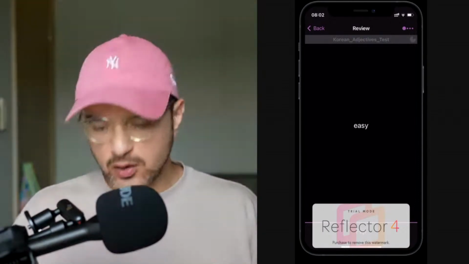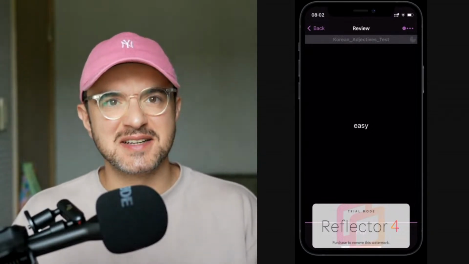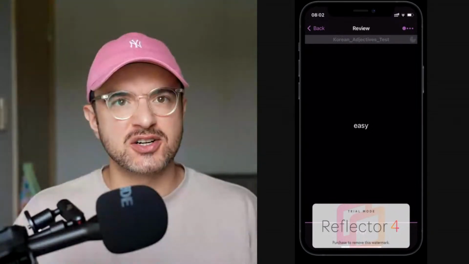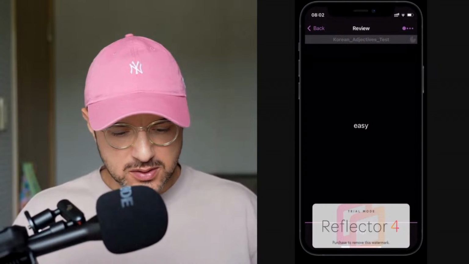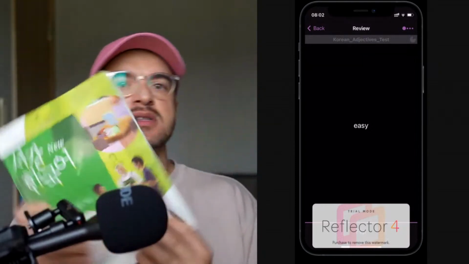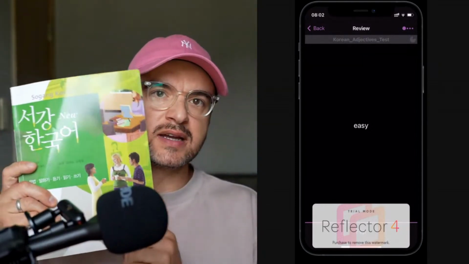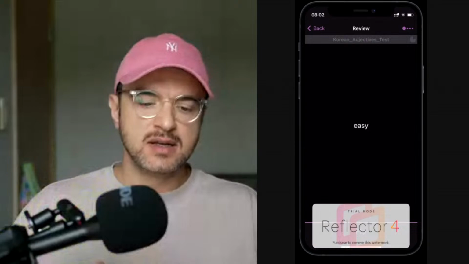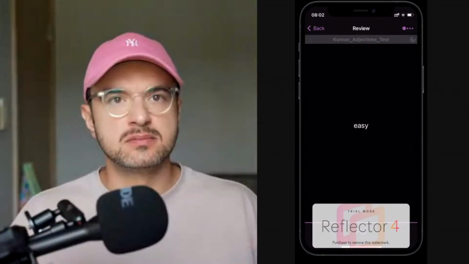The issue, though, is how do you create these decks of flashcards? Because the problem is, I use a grammar book. This is the most famous book to learn Korean, Sogang Korean. It's one of the most popular books to learn Korean.